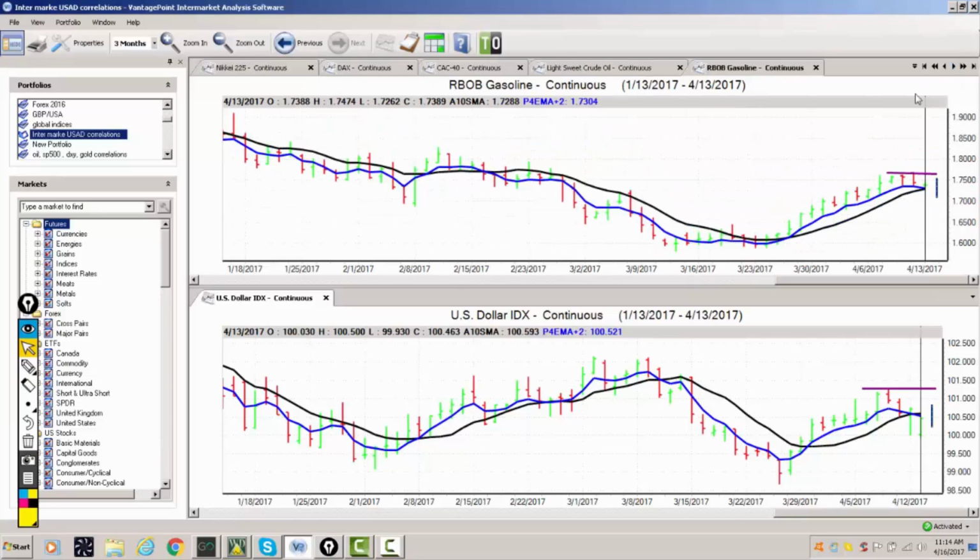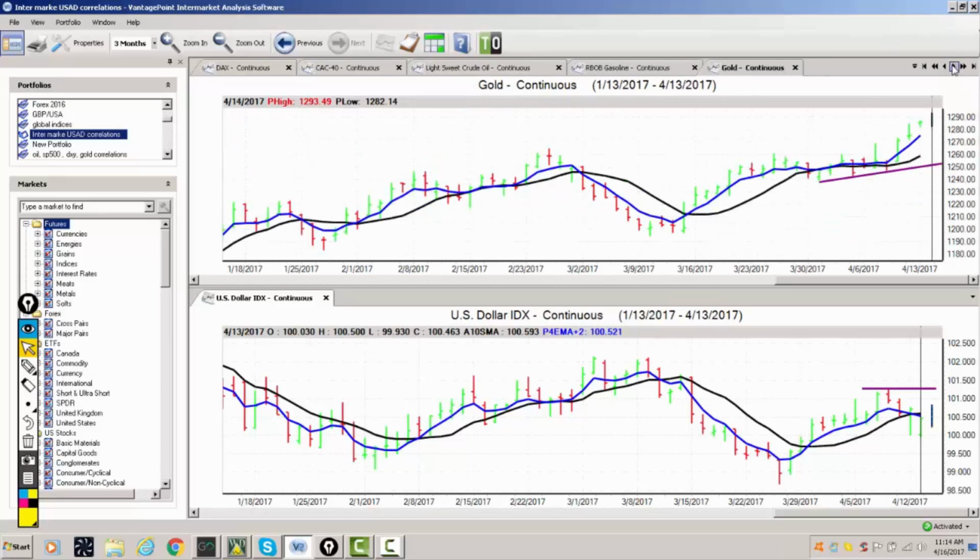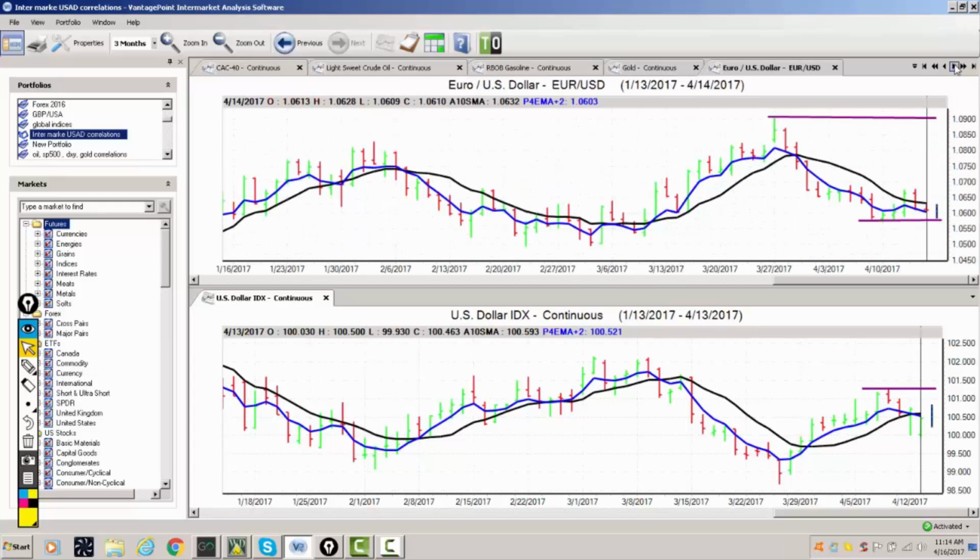Now the same thing applies to RBOB gasoline contracts. We can see that as we've got a top in on the gas contracts, the dollar starts moving lower, gas starts moving lower. So when we're looking at our main Forex pairs, we pretty much have to be looking at gold here, guys. You can see that as gold starts to advance higher, the dollar immediately pauses and starts moving lower in a global risk-off environment. Now, this could very much fuel a potential euro rally.